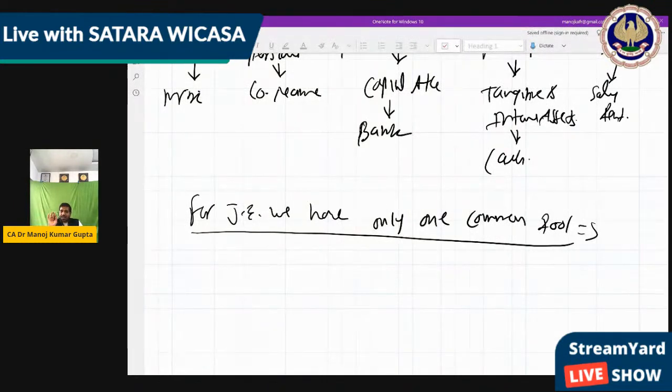Is that clear? Now suppose you cannot directly find what is received or what is paid, but one thing you will definitely find. Whatever one thing you find received, you just debit it. Now what is credit? The other thing that remains. Like you receive the rent: if you receive rent, you receive cash. Rent means cash, you receive something, so you debit cash. So the cash account is debited.